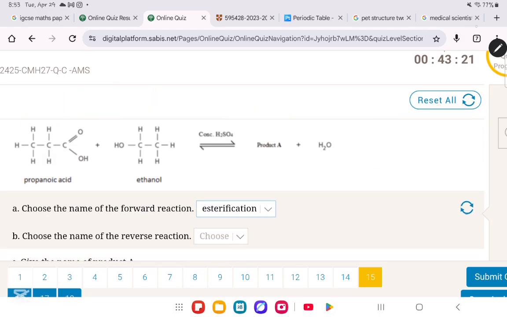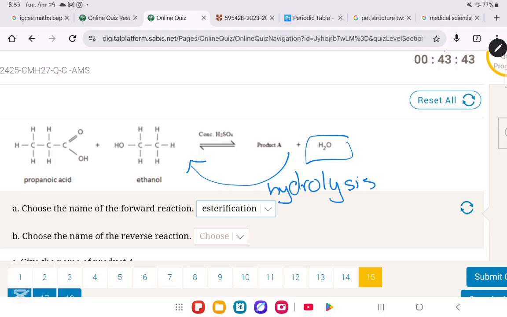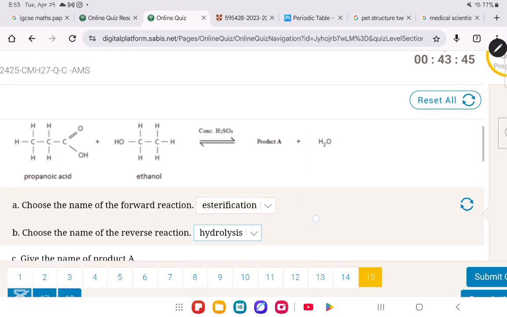Esterification. Now, the backward reaction, what is it gonna be? The backward reaction is the addition of water. This is how I do it. Because it is the addition of water, we will name this hydrolysis. So the backward or reverse reaction is known as hydrolysis.